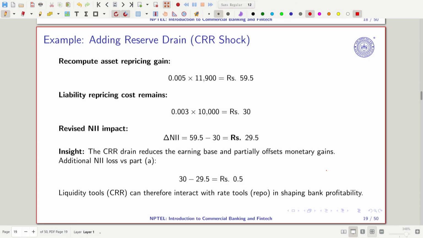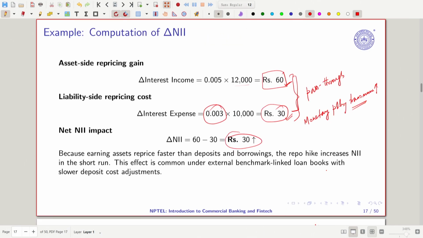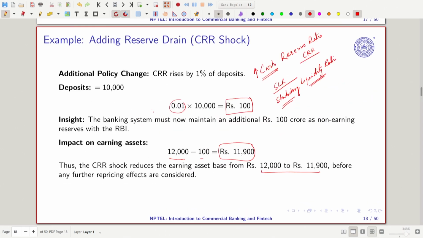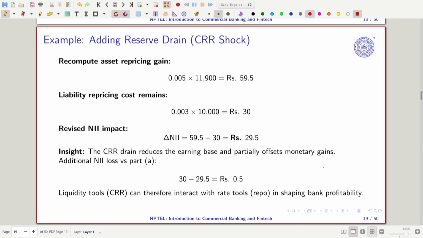If you think about asset pricing, earlier we had an earning asset base of 12,000, but now the earning asset has come down by 100 crore, so we have 11,900 only. The base has come down, so this will have an impact. Asset income will be 59.5, and liability pricing is going to be the same, rupees 30.